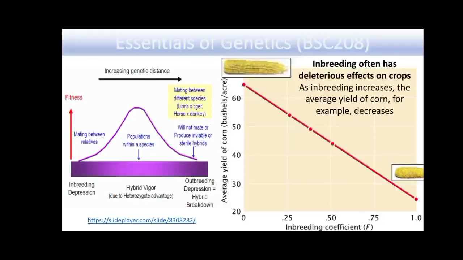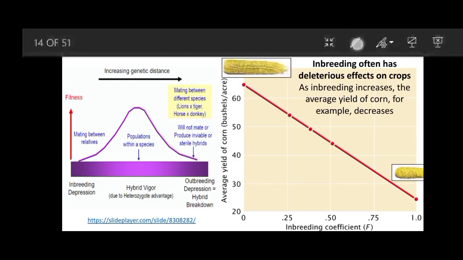And in this figure we can see that when inbreeding is done, the average yield of the crop is also decreasing. F is increasing and yield is decreasing. Inbreeding also causes inbreeding depression, which is when closely related individuals are mating and fitness is becoming less.